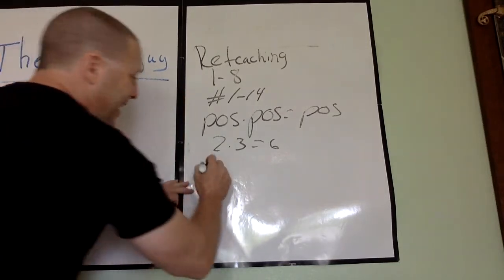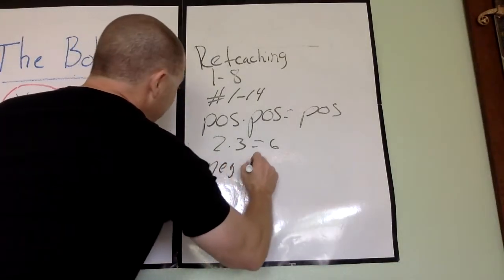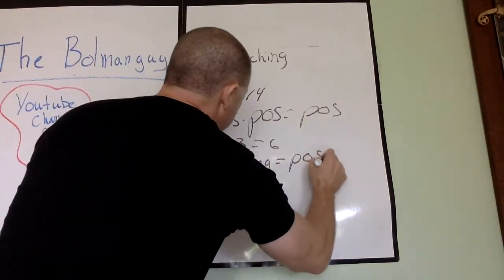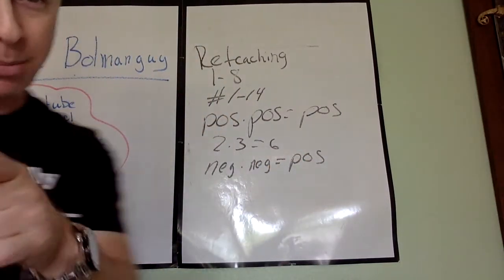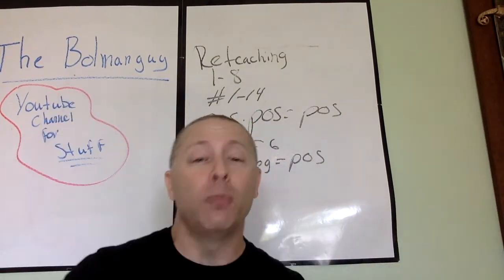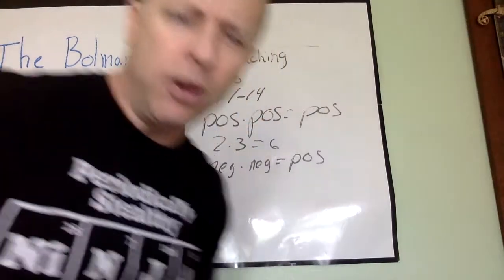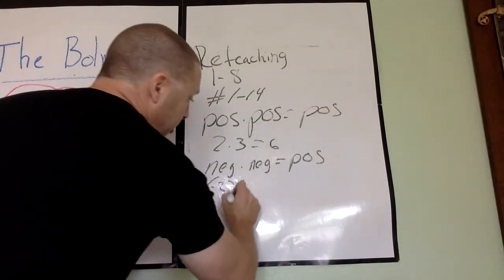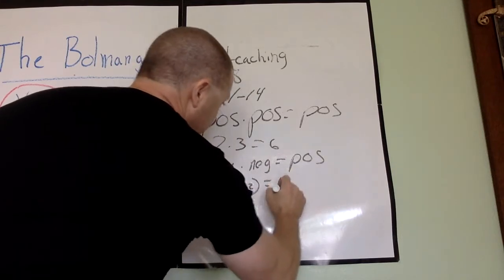It gets a little different. A negative times a negative, or if you divide a negative by a negative, is going to give you a positive. So what you're telling me, Bowman, is that 2 wrongs make a right. Well, if that helps you remember it that way, sure, possibly. Hey, who knows? Okay, so yes, if I had a negative 2, and I times it by a negative 2, I would get a positive 4.